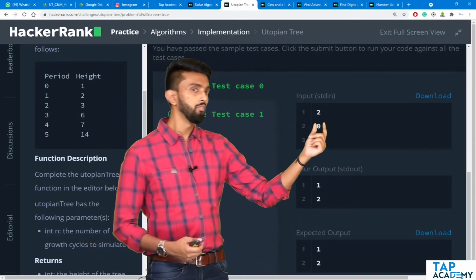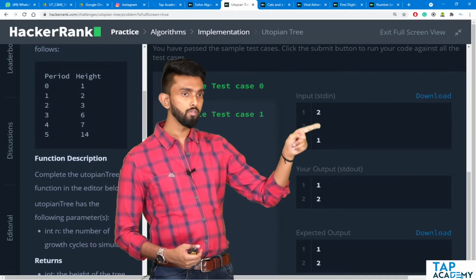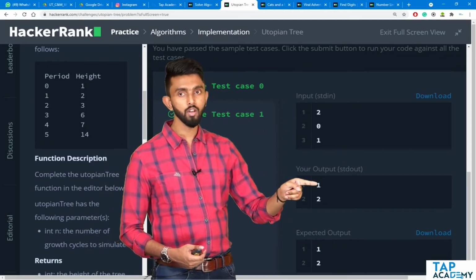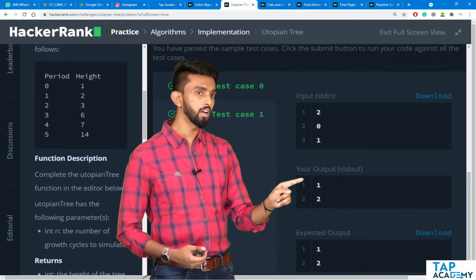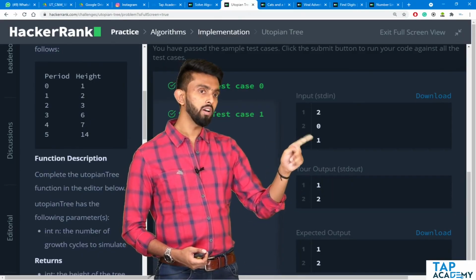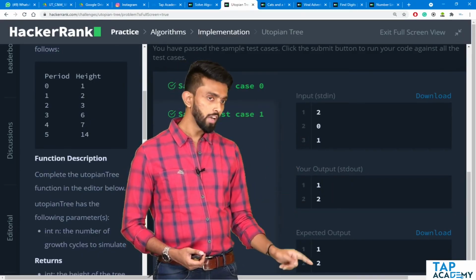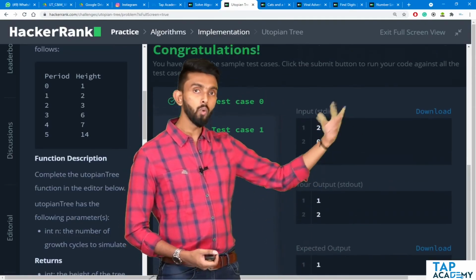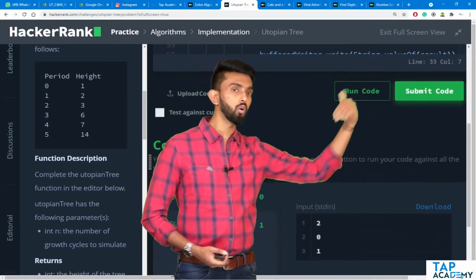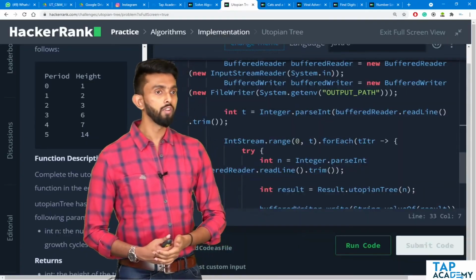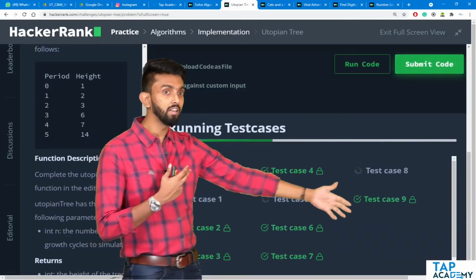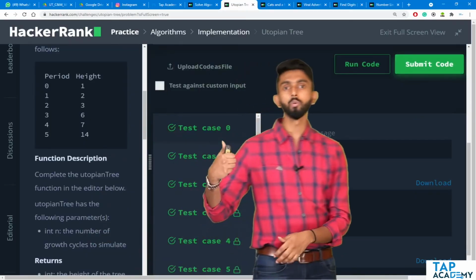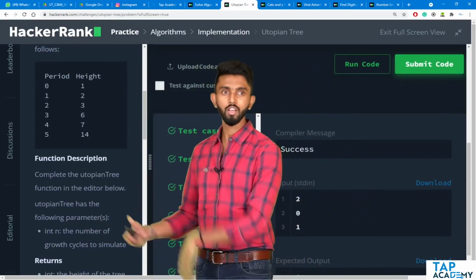You can see, first it told us it will give 2 values of n. First value is 0, output should be 1, and we got 1. Expected is 1, ours is also 1. For the next one, output should have been 2, and expected and our output are both the same. Great, now go on top. If you want points, you must submit the code. So I'll submit the code. It will pass 10 test cases, because count always begins from 0, as I told you programmers, and everything has passed.